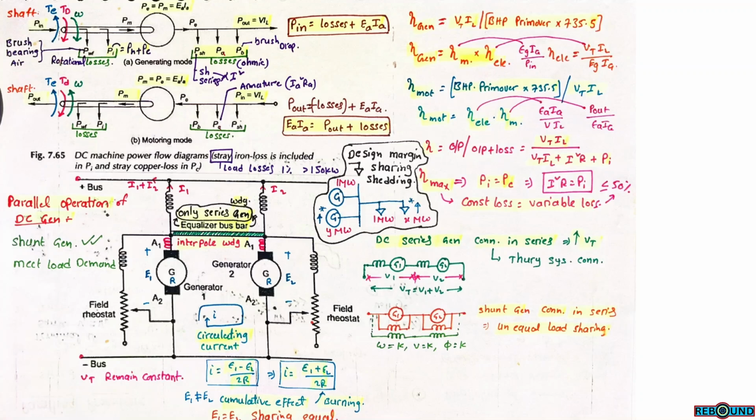Power and power losses in the case of DC machines. This is the total power flow diagram in the case of DC machines, including iron losses and copper losses. We can use the same machine as a generator and also as a motor. So one is generator mode, the second one is motoring mode.